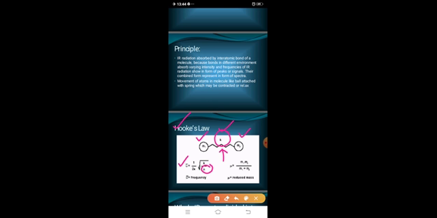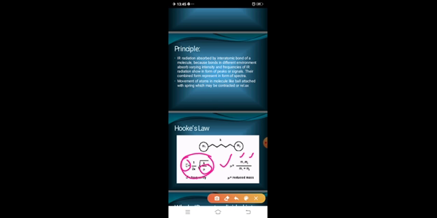Mu is the reduced mass, which we calculate with the formula: m1 into m2 divided by m1 plus m2.